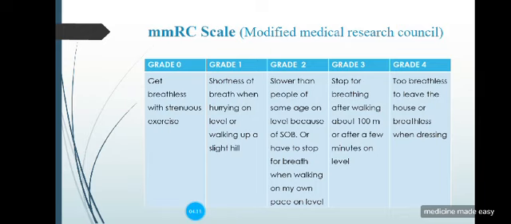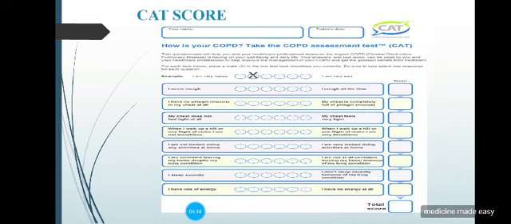Grade 1 is he becomes short of breath when he is hurrying on the level or walking up a slight hill. Grade 2 is he is slower than the people of his age because of shortness of breath. And grade 3 is he cannot walk 100 meters. Grade 4 is he is unable to do his self-care and go out of the house. So that's the Modified Medical Research Council scale.